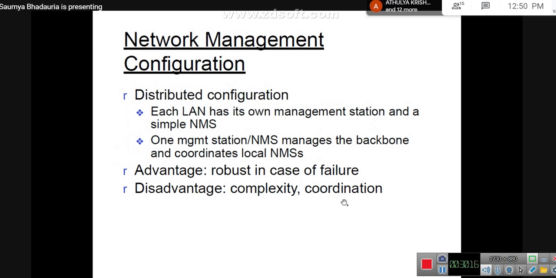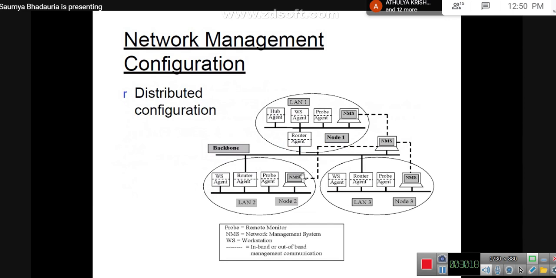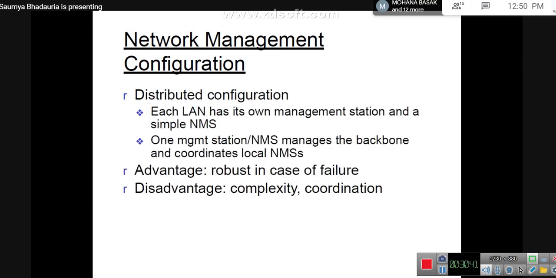So how will complexity come? You are having multiple NMS, because you will have multiple nodes, and you introduce so many NMS in each. In that case, it would be much more complex to manage all the network managers and communicate parallel information to the one which is connected to the backbone. So this might lead to coordination issues.